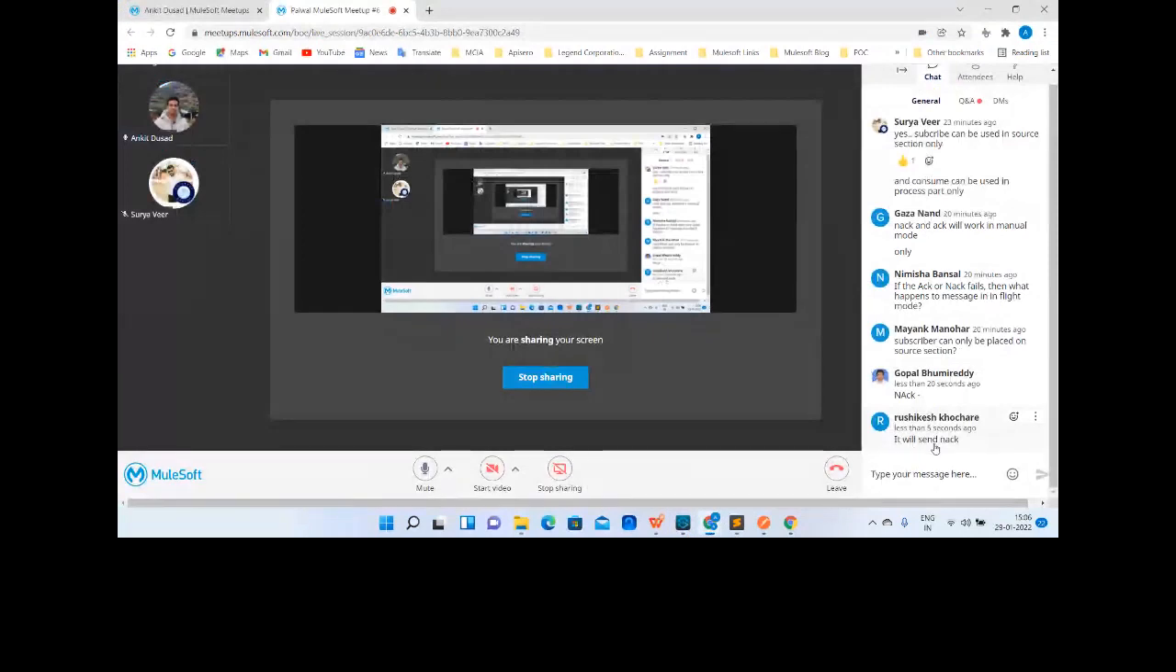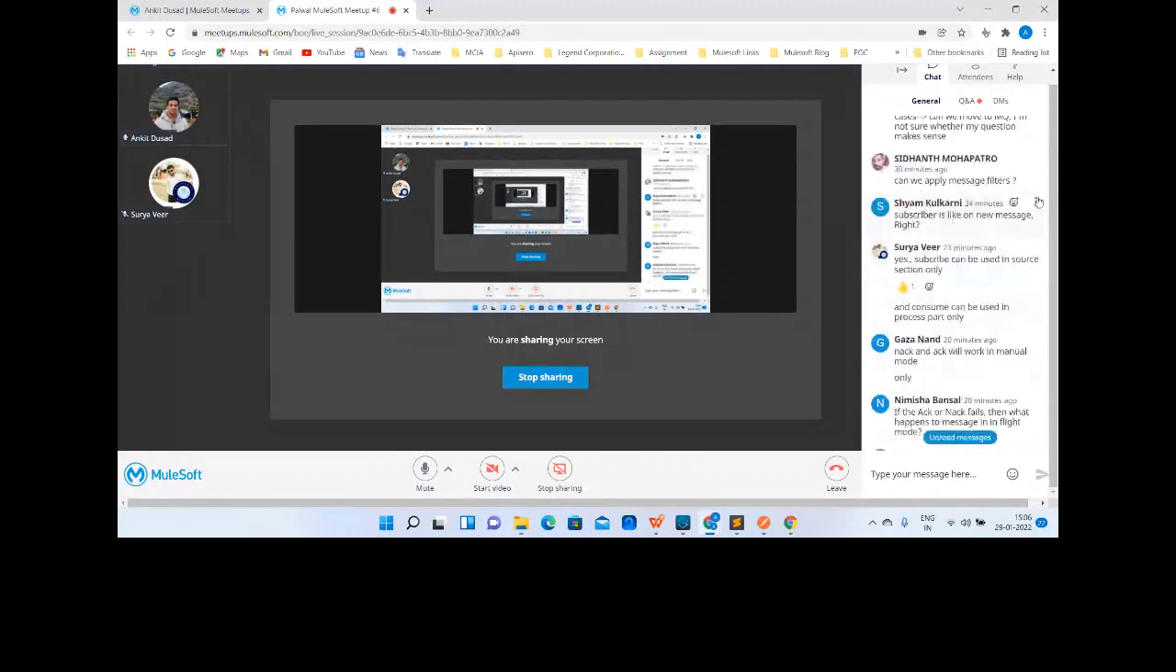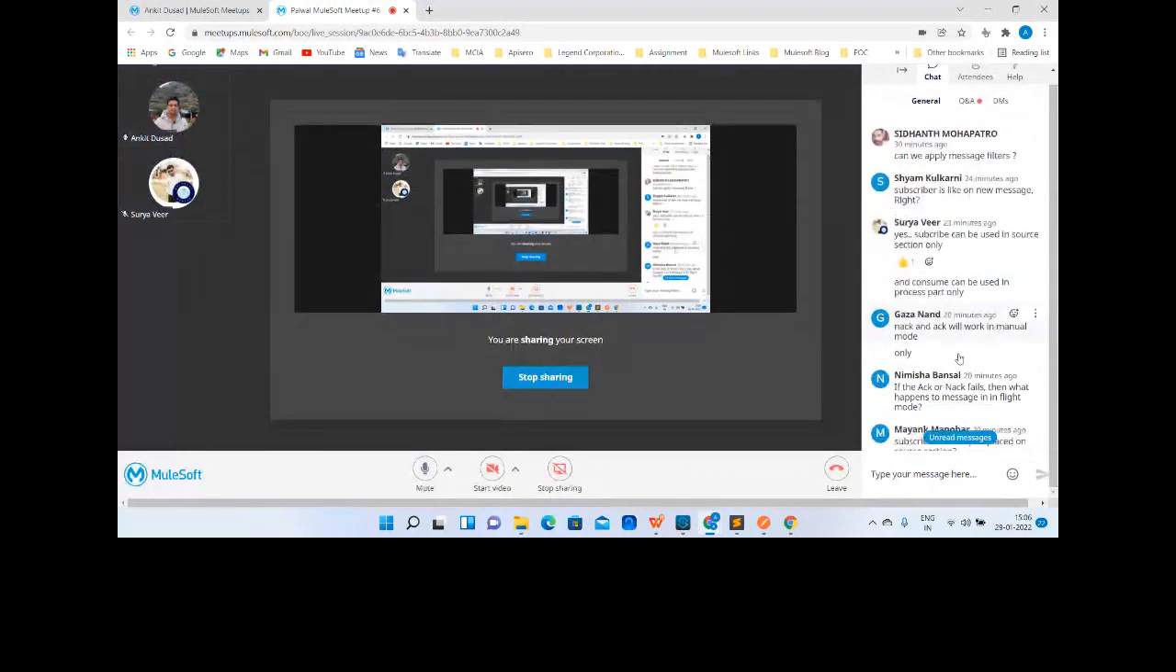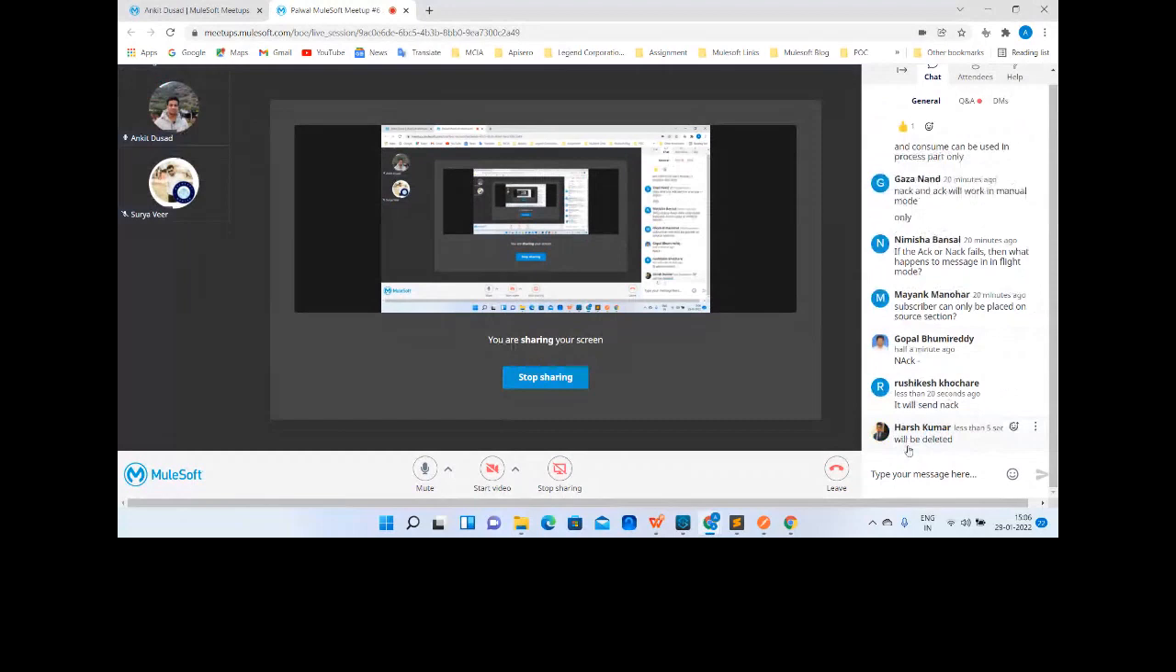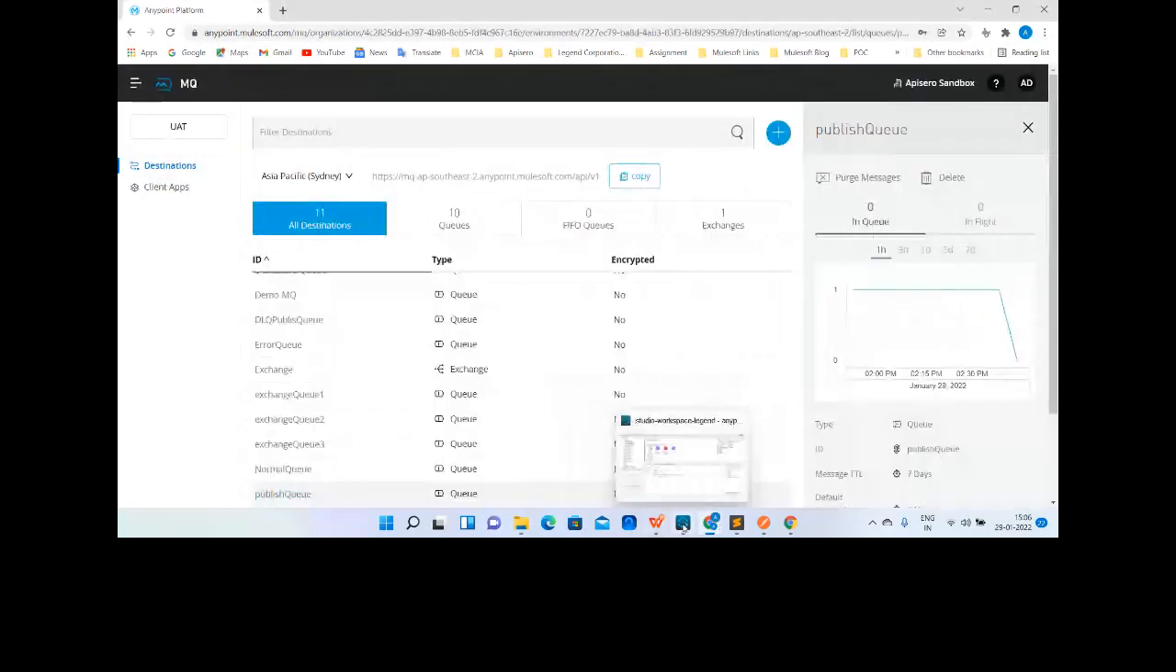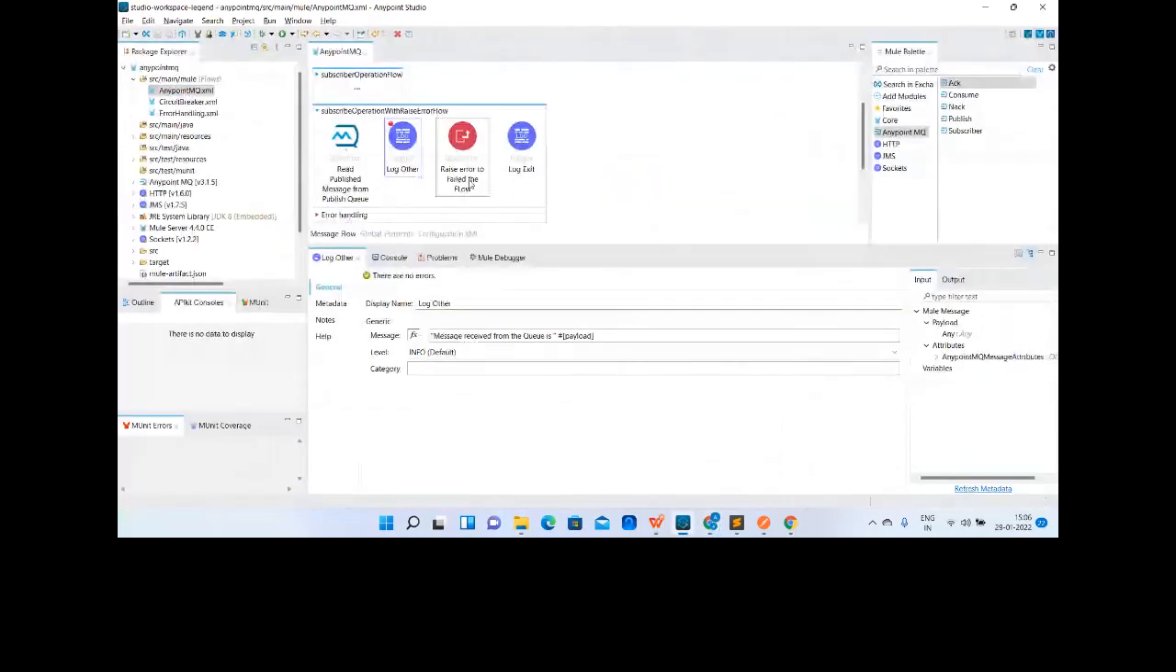Right, it will send the NACK, so it will delete the message from the queue, right? Will be deleted, yes, perfectly. So it will delete the message from the queue. Whenever you raise the error, that information will be moved back to the subscriber, and it will send the NACK to the queue, and the NACK will decide that we have to delete the message from the queue.